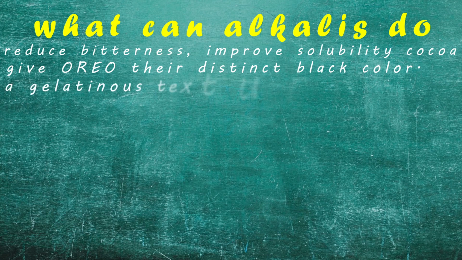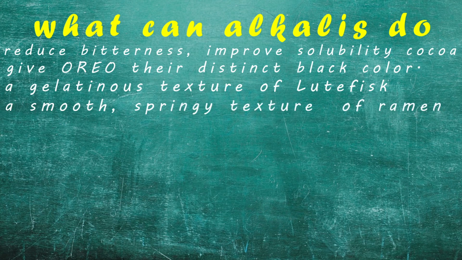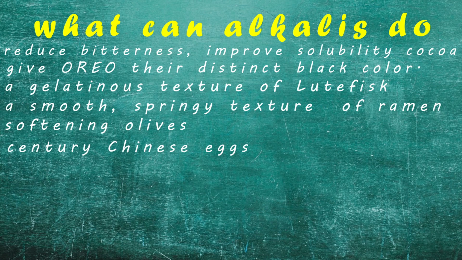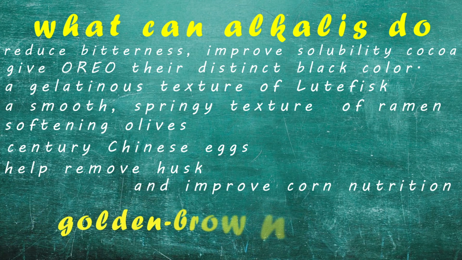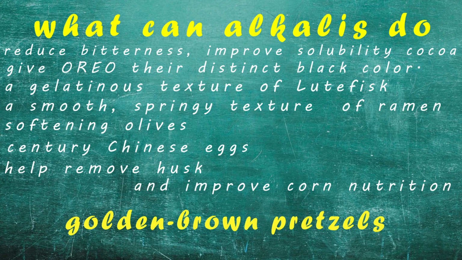Lutefisk, a Norwegian dish, owes its distinct qualities to alkaline treatment. Ramen uses alkaline agents for a smooth, springy texture and to prevent breakage. Cheap olives lose bitterness and gain tenderness through soaking in alkaline solutions. Century eggs are created by immersing them in an alkaline salt solution. Nixtamalization in Mexico and Central America uses alkaline to remove the husk from corn more easily and improve nutrition. And of course, the iconic golden pretzels are achieved by soaking them in an alkaline solution.